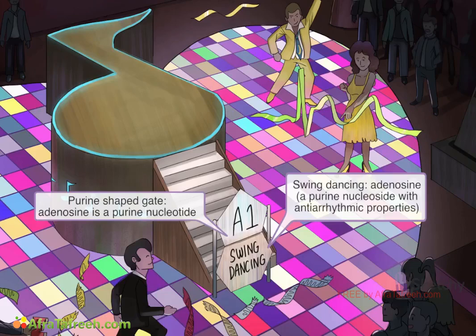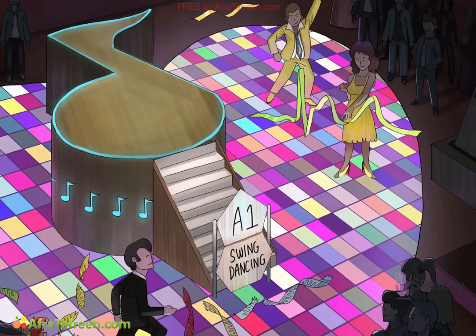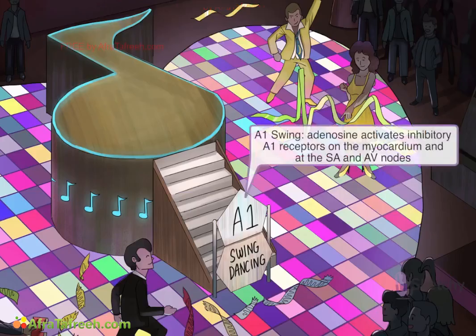Well, adenosine is a nucleoside that occurs naturally throughout the body. Its cardiac action occurs when it interacts with A1 receptors on the surface of cardiac cells.